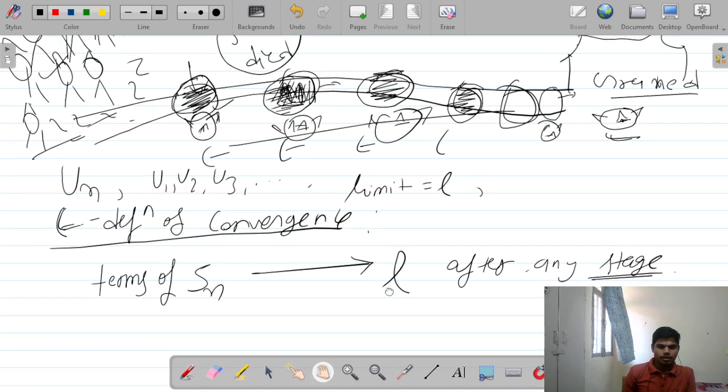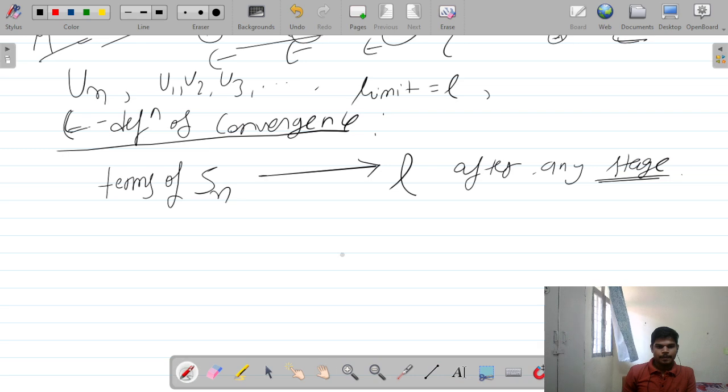So how does the definition make sense? See, L has a neighborhood. The terms of the sequence Sn and L: their difference, because ultimately the terms are going towards L, we can say is zero, but we are not taking it as zero because we want to talk about the difference at every stage.